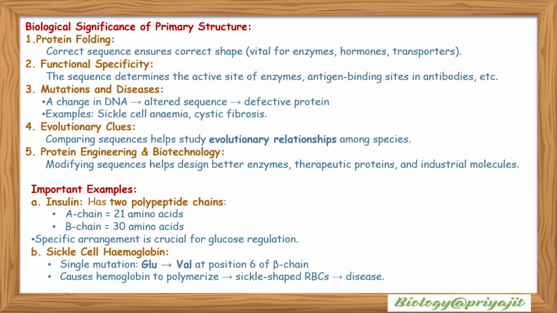Biological significance of primary structure: first of all is protein folding. Correct sequences of amino acids ensure correct shape, which is vital for enzymes, hormones, or transporters. Functional specificity: the sequence determines the active site of enzymes, antigen binding sites in antibodies, etc.